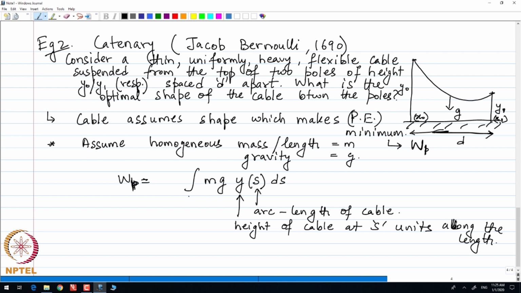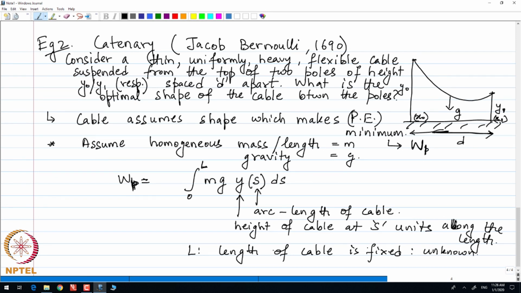Okay. Now, then further we assume that the length of the cable is fixed. So, in fact, this potential energy is integrated over the entire length of the cable, integral 0 to L, and in the simplest version of this problem we assume that this length, although it is fixed, is an unknown in the problem, right.